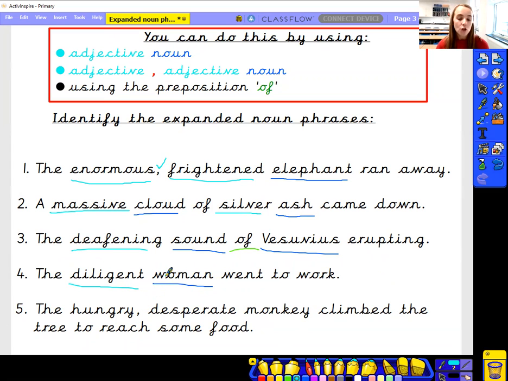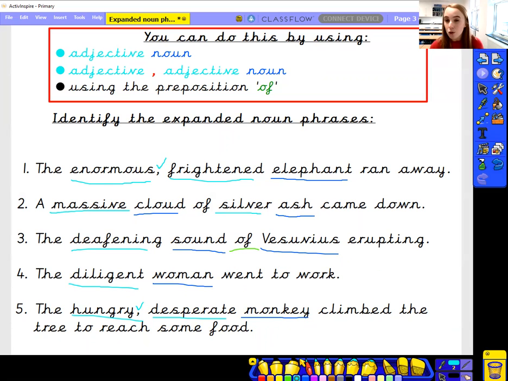The last one. The hungry, desperate monkey climbed the tree to reach some food. Oh, hope it made it. So I know I'm describing my monkey. The hungry, desperate monkey. The monkey is hungry and it is desperate. So in between, I need a comma because I've listed 2 adjectives. And we know that it climbed the tree to reach some food.